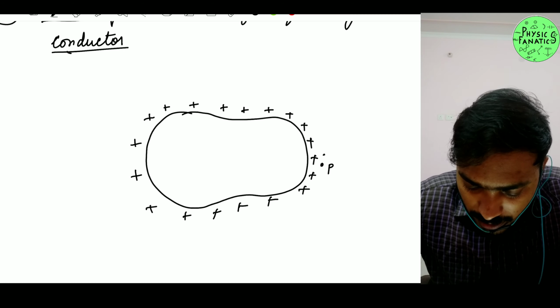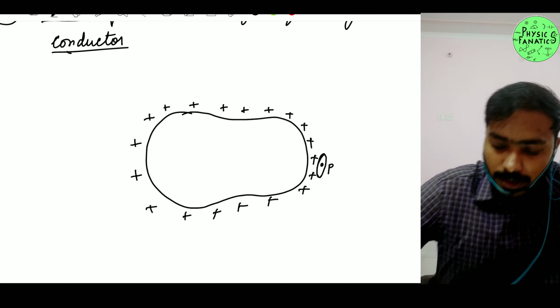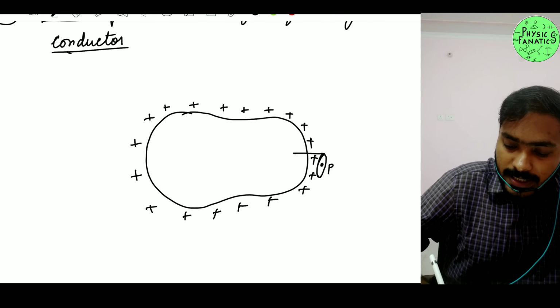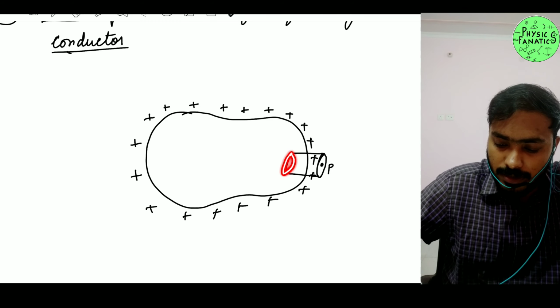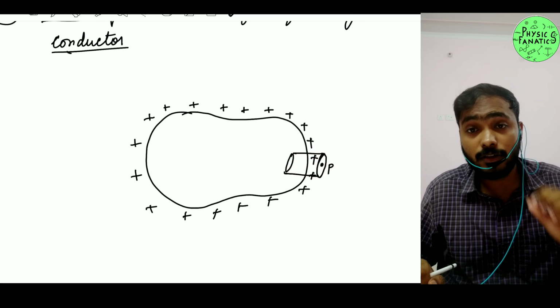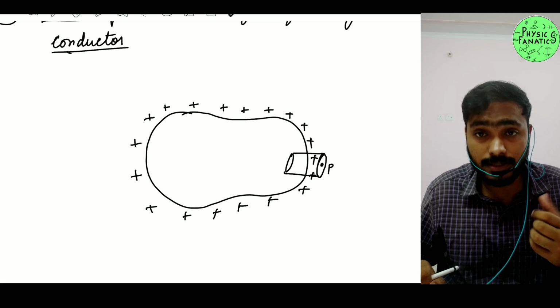Now how am I going to find it? I'm going to assume a Gaussian surface here, and this Gaussian surface will be a cylindrical pill. I hope you can see that. Is that a yes or no? It's a cylindrical pill, so this is my Gaussian surface. We call it a pill box.